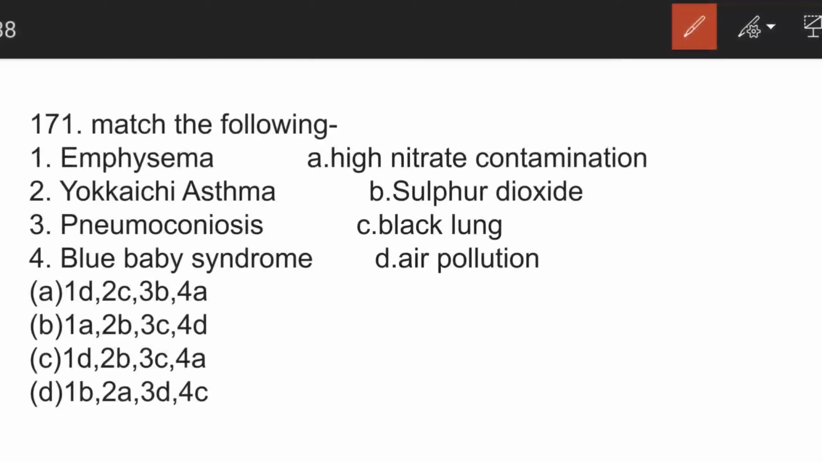Emphysema. Emphysema is basically breaking of the lung tissues, the main reason is air pollution. Then we have Yokkaichi asthma. This was caused in Japan and this was led due to burning of petroleum and crude oil released huge amount of sulfur that caused severe smog resulting in severe chronic pulmonary disease, chronic bronchitis. Another important point that India is the highest emitter of sulfur dioxide in the world at present. Then blue baby syndrome is about high nitrate contamination and pneumoconiosis is black lung. So here the correct match will be C.